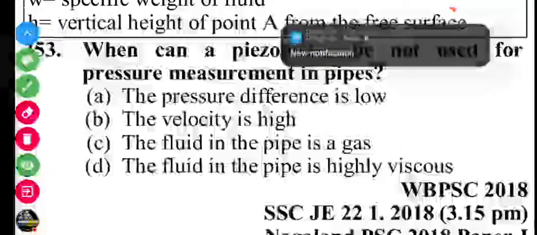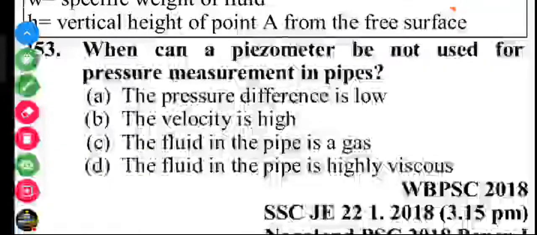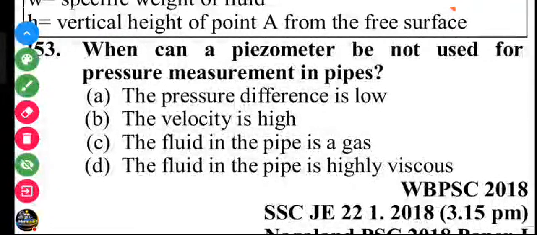Next question, friends. When can a piezometer not be used for pressure measurement in pipes? A, the pressure difference is low. B, the velocity is high. C, the fluid in the pipe is gas. D, the fluid in the pipe is highly viscous. A piezometer does not measure the pressure of gases. So C is the answer.